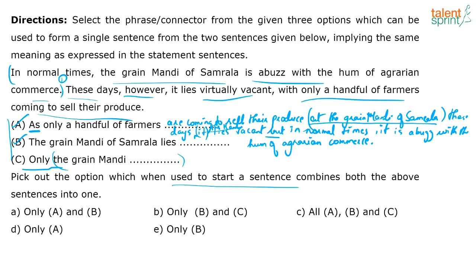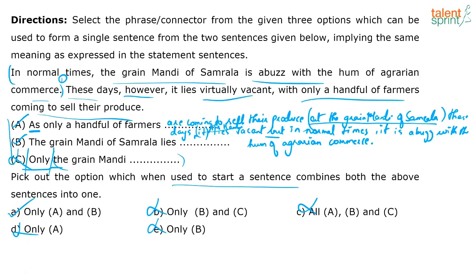So I cannot start the sentence with only the grain mandi, because there is no reference to anything specific to the grain mandi. It just talks about the situation in normal times and the situation these days, and the reasons are given. So C is incorrect, which means anything that has C and does not have both A and B together is incorrect, which is all of the options except A.